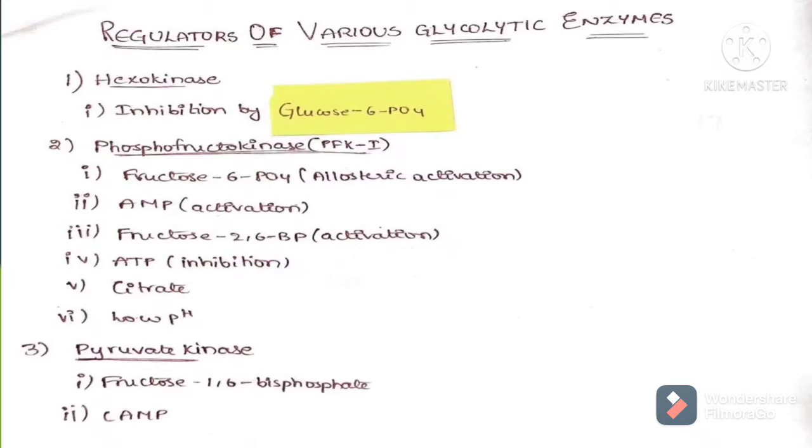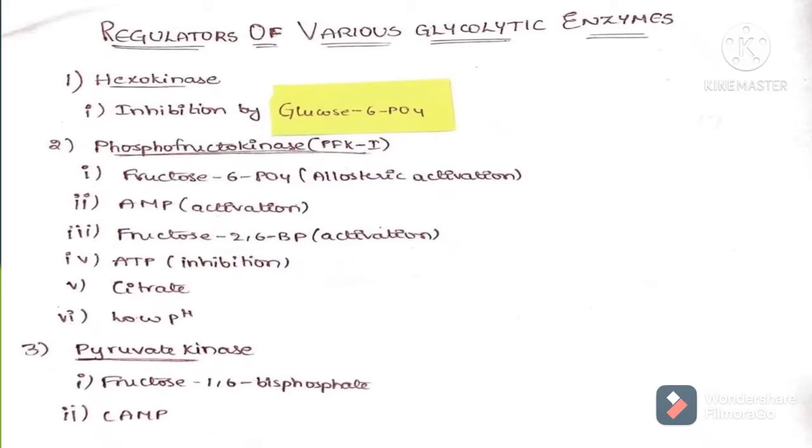The citrate is formed by the combination of the 4-carbon compound oxaloacetate and the 2-carbon compound acetyl coenzyme A, where you get acetyl coenzyme A in turn from pyruvate through the enzyme pyruvate dehydrogenase, and this pyruvate dehydrogenase is activated by insulin. So the citrate which is formed due to the conversion of pyruvate to acetyl coenzyme A by pyruvate dehydrogenase will inhibit PFK1, so that more glucose is not channeled into glycolysis, and some glucose will be left for the synthesis of glycogen as well in the well-fed state.